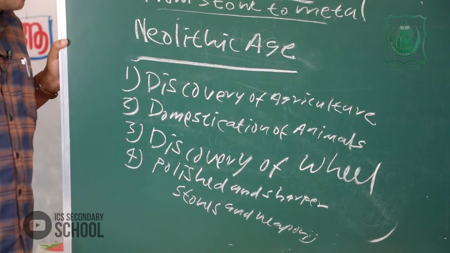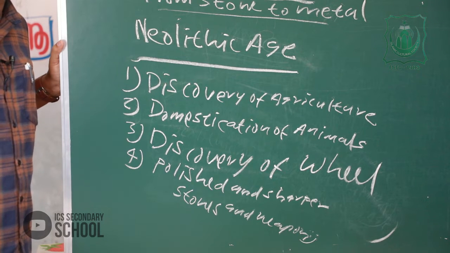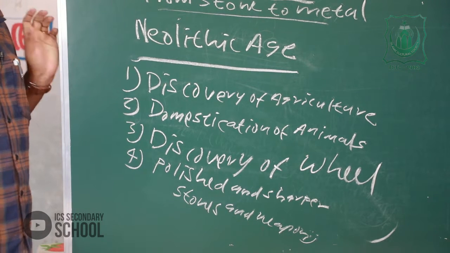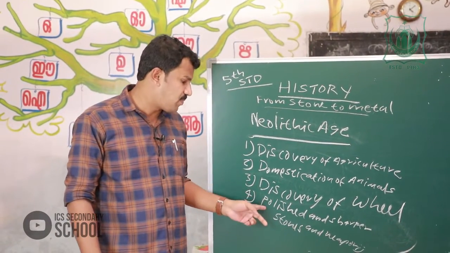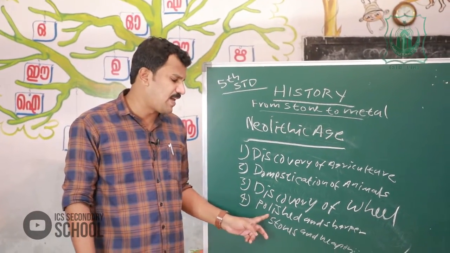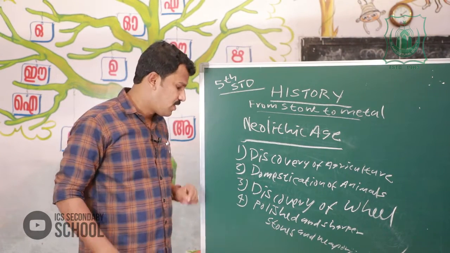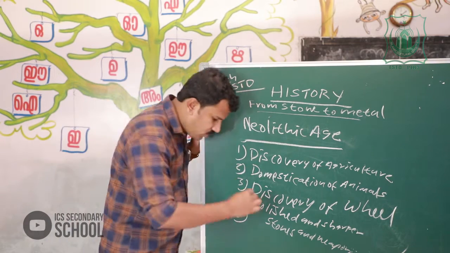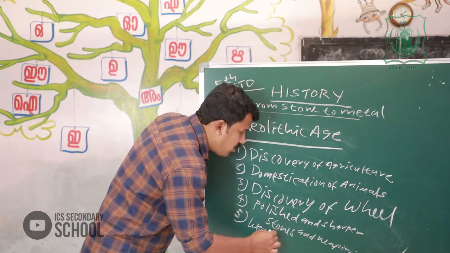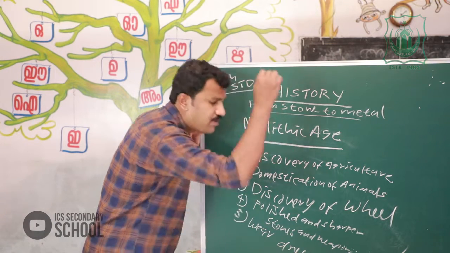In the earlier class we discussed that Paleolithic people used weapons that had no shape and no sharpened edge, but Neolithic man used polished and sharper stones and weapons. Then fifth one, Neolithic man wore dresses.